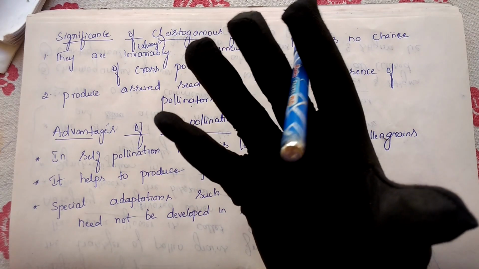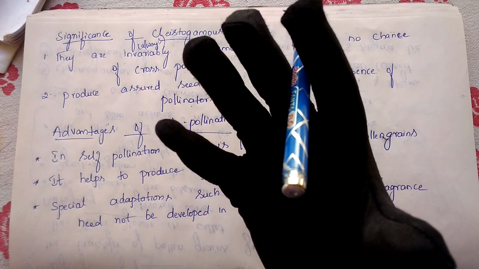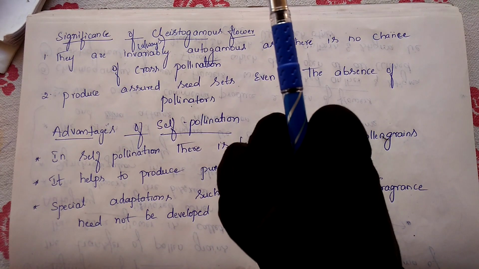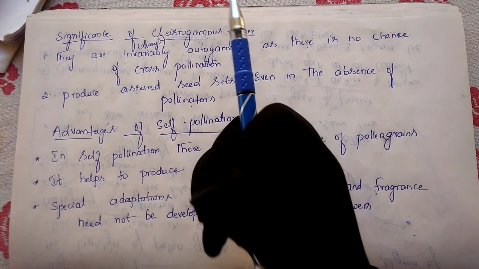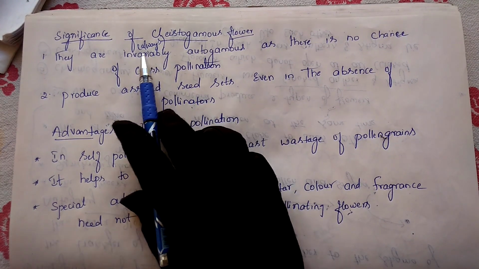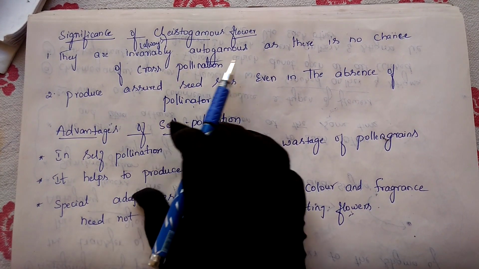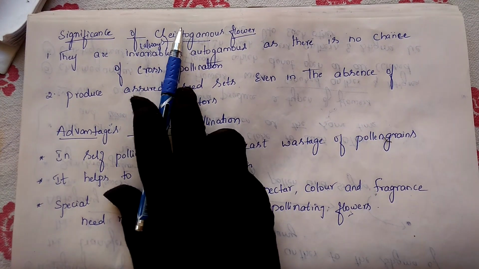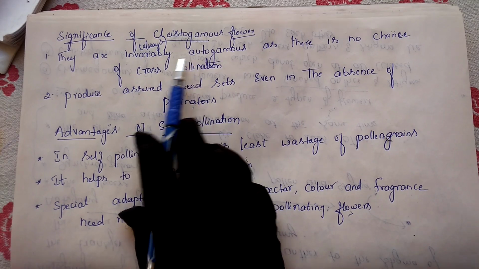They never open. If they opened, there would be a chance of cross pollination. But they remain closed, and that too inside the soil. That's why they always go for self-pollination, as there is no chance of cross pollination. So this is the first benefit of the cleistogamous flower.